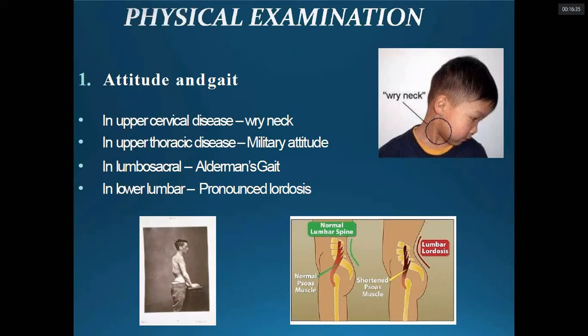Okay. In the lower lumbar region, pronounced lordosis is visible. That is compensatory. The lordosis is the compensation for the flexion attitude from the psoas spasm. As we all know, the psoas is a strong hip flexor. Because of the spasm, there will be a flexion attitude of the hip. So to maintain the upright posture, the patient increases the lordosis, as shown in this picture. Okay.